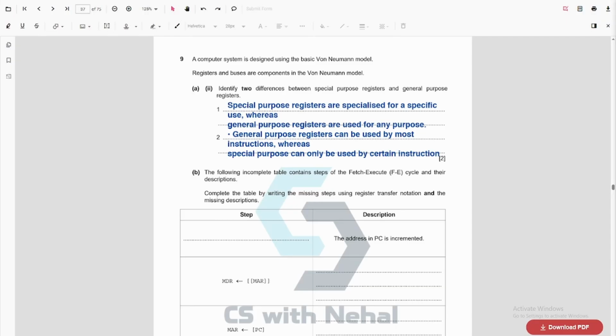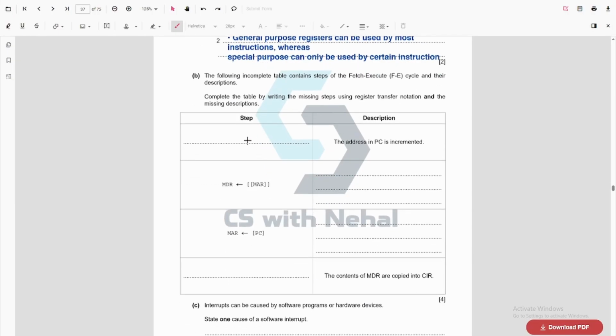Now the next question. Here you have to fill out this table. So I would suggest that in this chapter of von Neumann architecture, you memorize the steps part, because whenever you remember the steps, it will be easier for you to explain using them. The PC is incremented, so PC becomes PC plus 1.